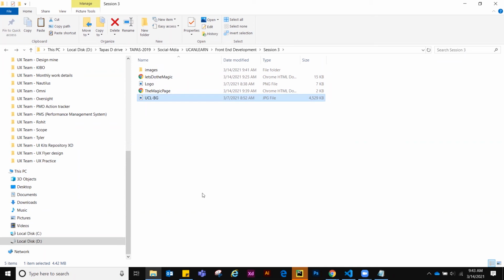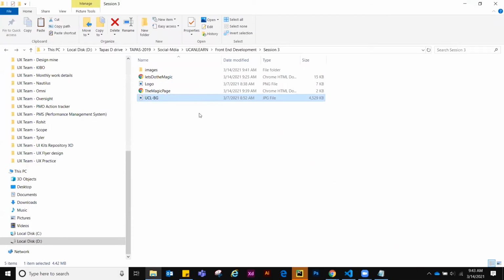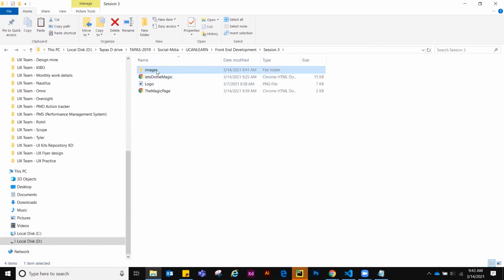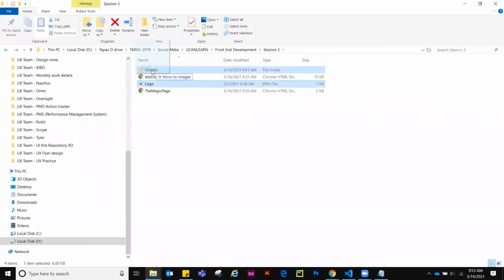Suppose we always keep our key in a specific place. Now someone changed the place of the key. Will you find it? No, right? The same thing is happening here. Now if we go and check, you can again see the image because I have put it outside. So this is also a very important concept. In general, we always have to keep the folder structure in mind. Now I have put this background image inside this images folder, and also the logo inside this images folder.